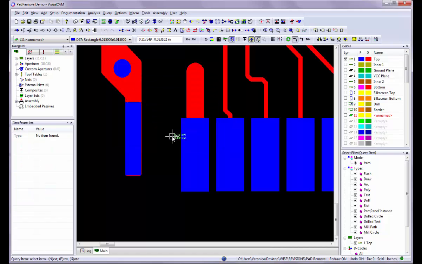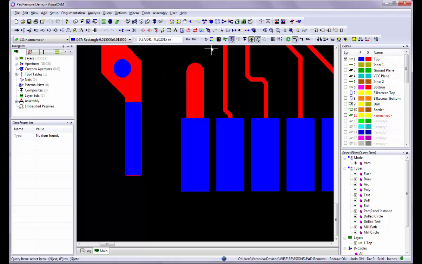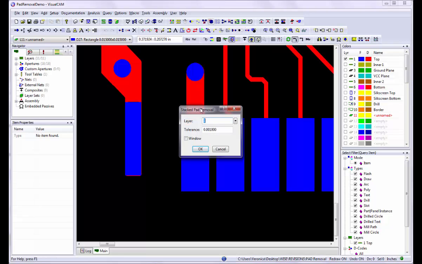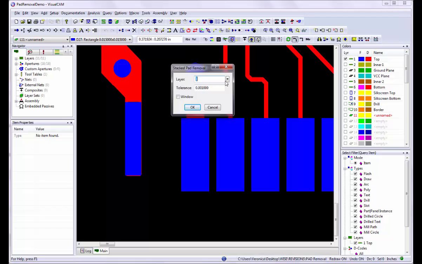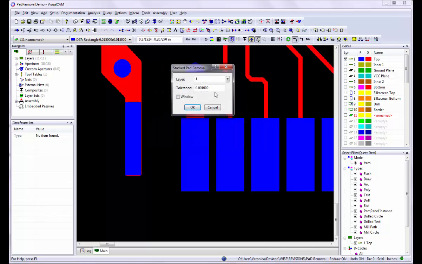To remove the unnecessary pads, select the Tools, Pad Removal, Stacked menu command, or click on the Remove Stacked Pads toolbar button. In the Layer box, select the layer from which to remove stacked pads. Define a tolerance if you want any pads that are offset from each other within a certain amount to be considered stacked.